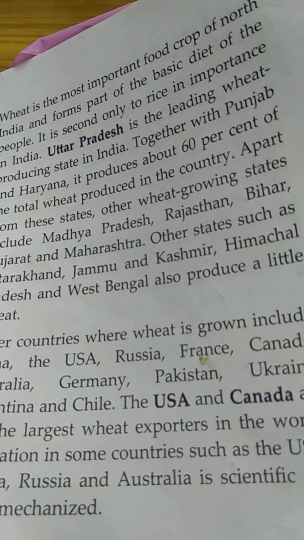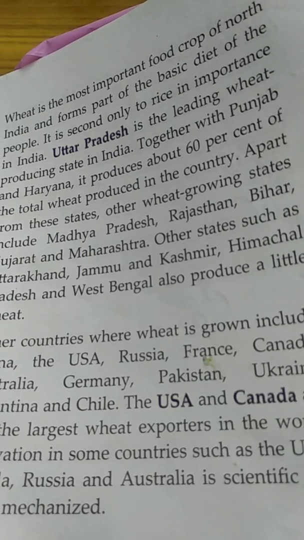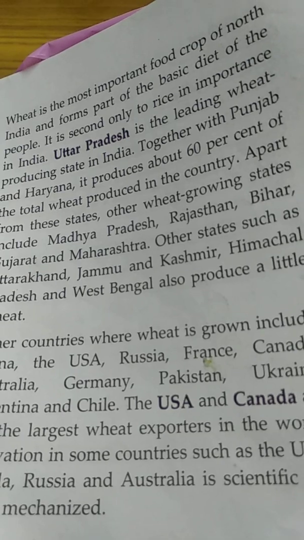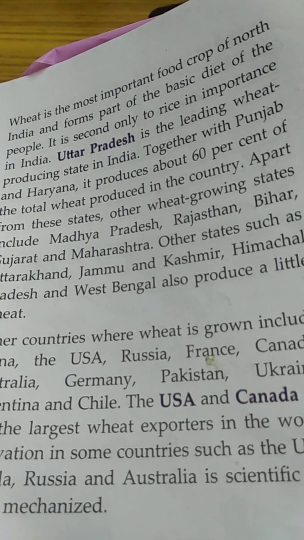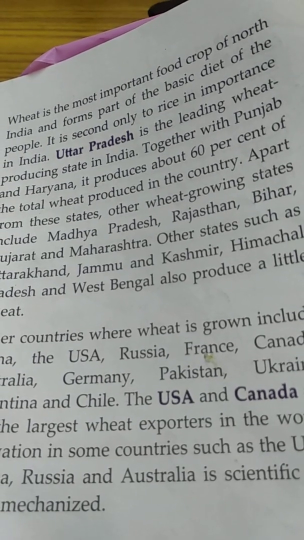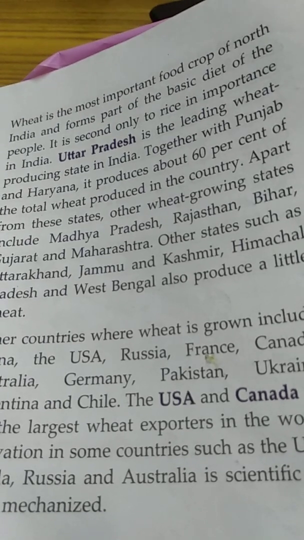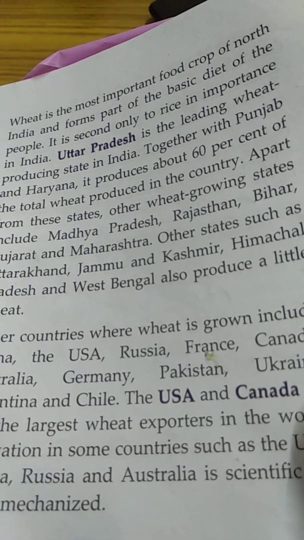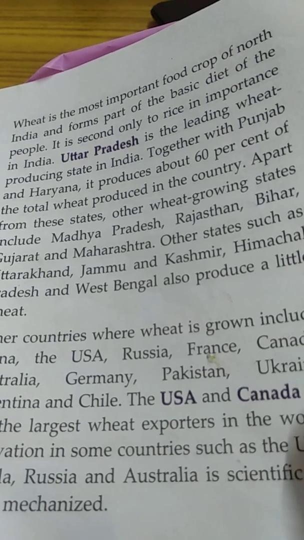Uttar Pradesh is the leading producer of wheat in India, and together with Punjab and Haryana it produces about 60% of the total wheat produced in the country. Apart from this, we can find wheat in Rajasthan, Bihar, Madhya Pradesh, Maharashtra, Gujarat, and states like Jharkhand, Himachal Pradesh, Kashmir, Jammu, West Bengal, etc.